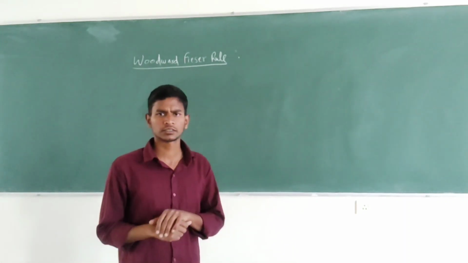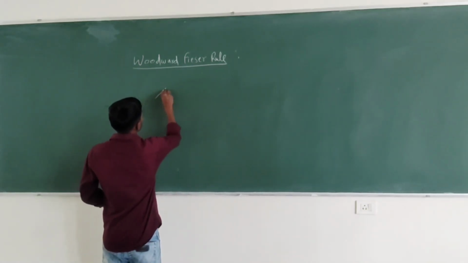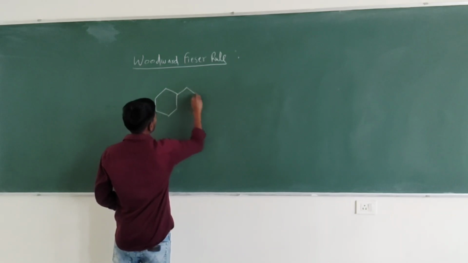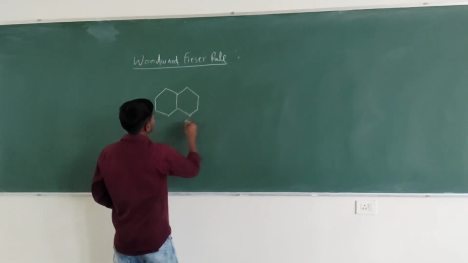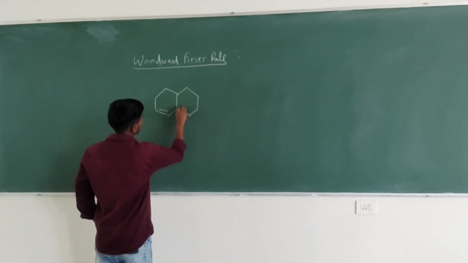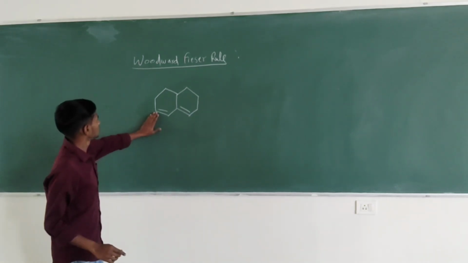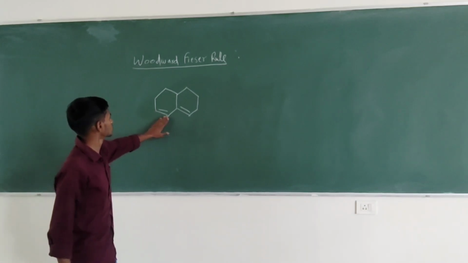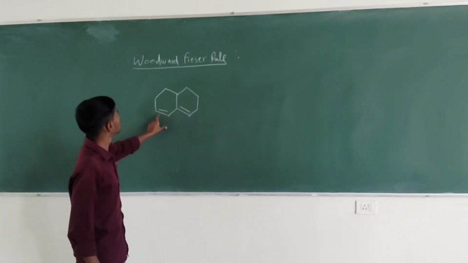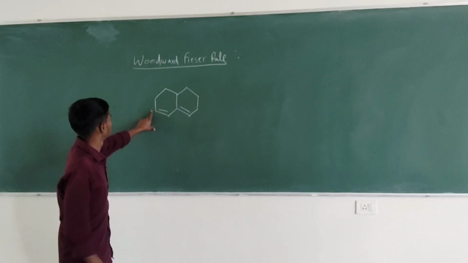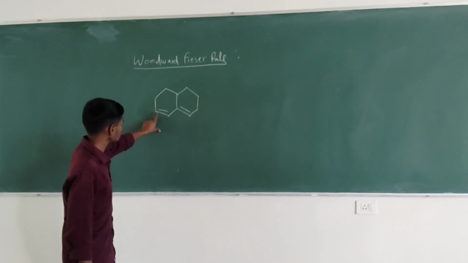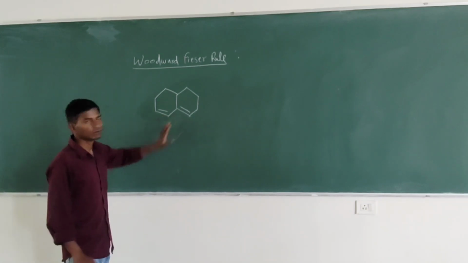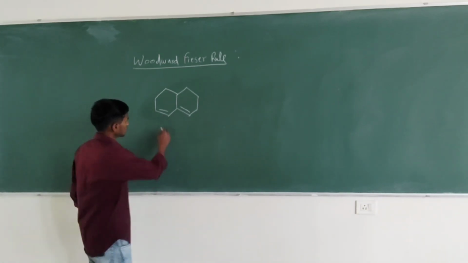What are these things? In this structure we can see that two double bonds are in conjugation, like A double bond B and C double bond D. These two double bonds are trans to each other.